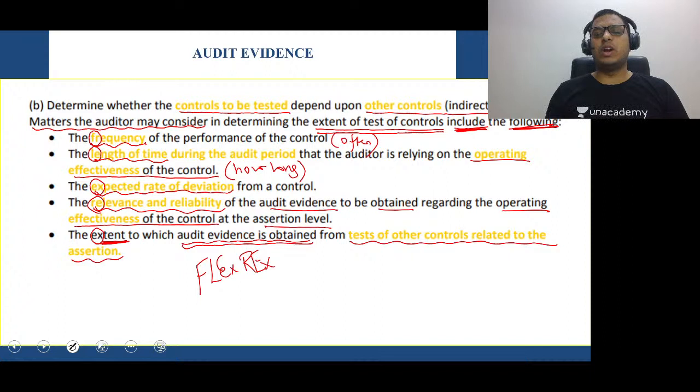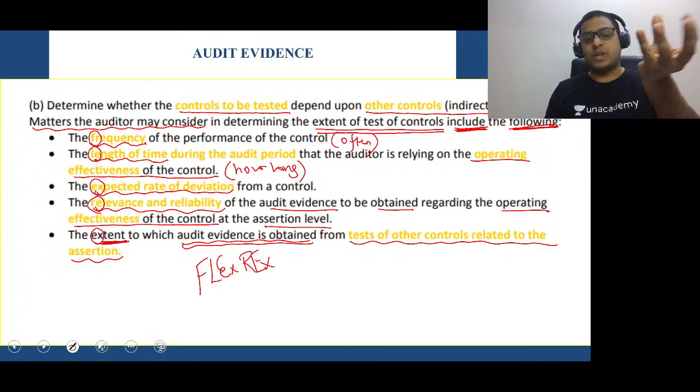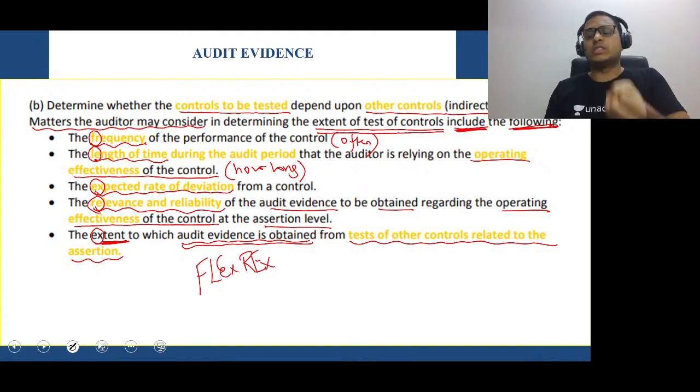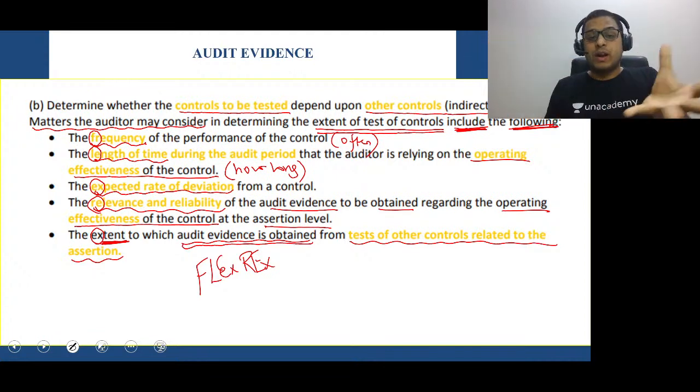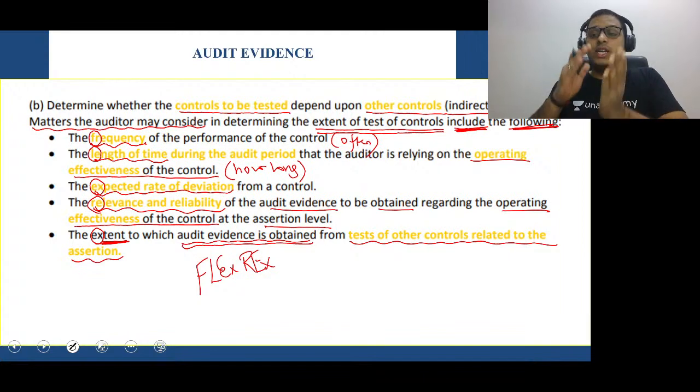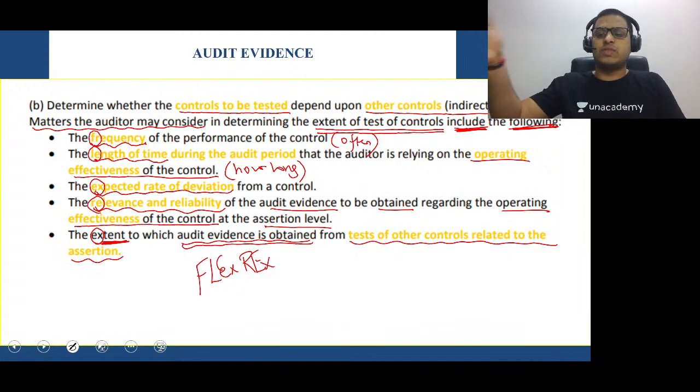Relevance and reliability of audit evidence. So what evidence are you obtaining from the controls? That is very important for the auditor. If the auditor is not satisfied with the evidence he is obtaining, then the auditor will have to do more substantive procedures. But if the evidence that the auditor is obtaining is relevant and reliable, then the auditor's effort in relation to substantive procedures will reduce.